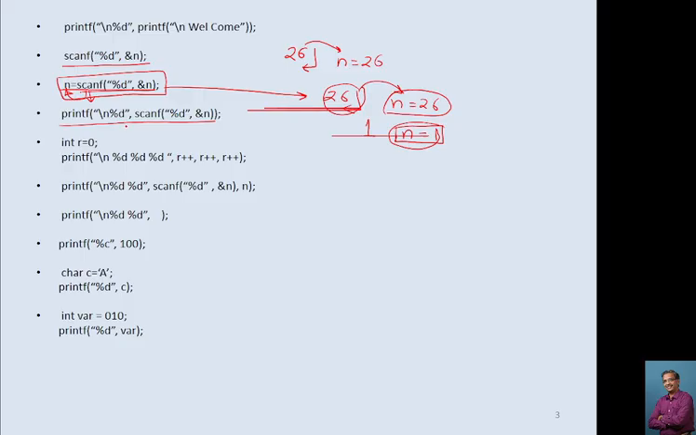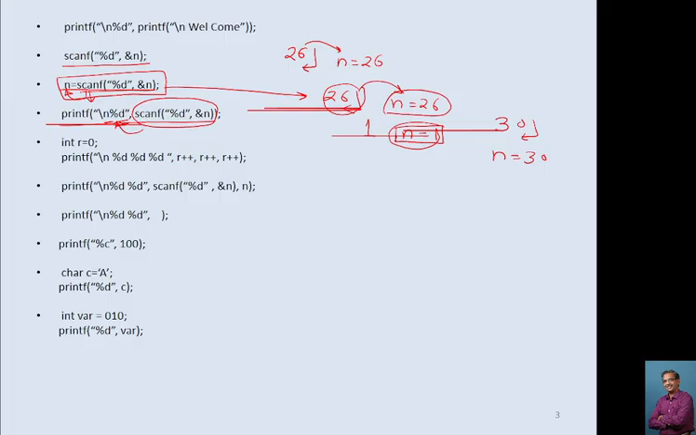Similarly here, it won't generate any error. First of all it executes the scanf statement. The scanf statement is executed, so it gives you a blinking cursor on the screen. You have to input one value. If you input the value 30 and press enter, that 30 is given to n, and then this scanf statement returns 1, and that 1 is printed by this. Slash n indicates go to the next line, and this %d prints 1. So this will print 1.